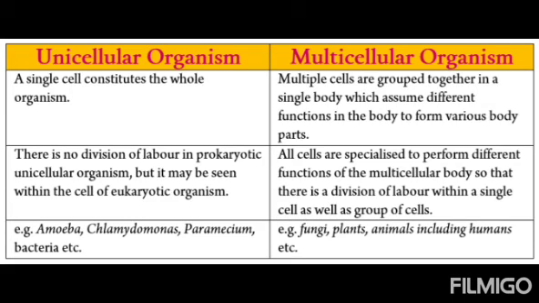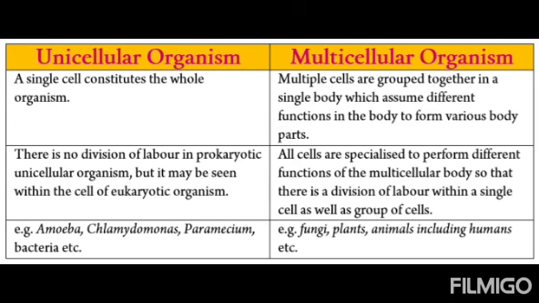Unicellular organisms also perform all the activities, but within that single cell. But in multicellular organisms there are groups of cells performing different activities. For digestion there is the stomach, intestine, esophagus, a whole system. For respiration there are lungs, alveoli, nostrils, windpipe.